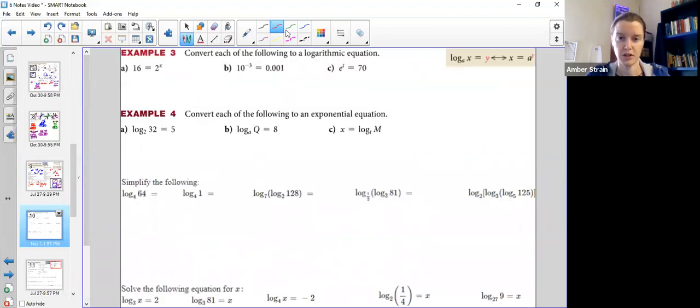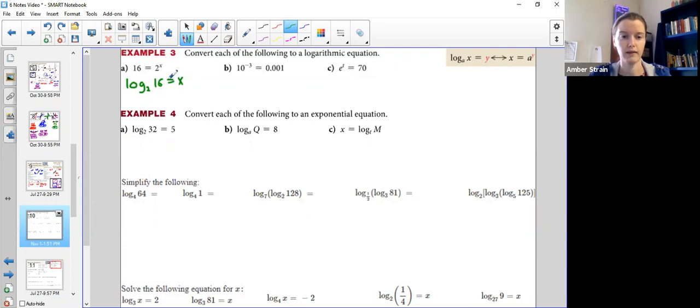Okay, so let's practice just that, flipping them back and forth. So this one is an exponential form. Let's switch it to logarithmic. So the first thing I do is I write out log because I know log form has a log. The little base to me is the easiest to spot because that's the one that has the exponent. So the base would be a 2. So I make a little 2 right here. And then I always remember that the others are a little bit backwards from what they seem. So it's log base 2 of 16 equals x.